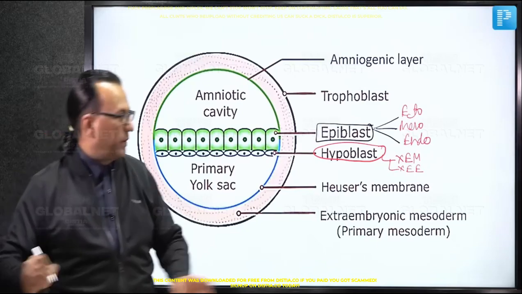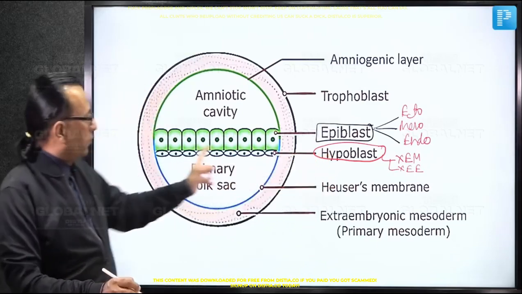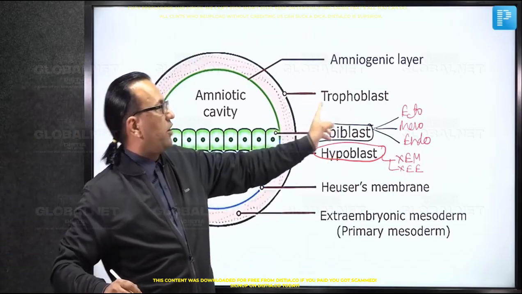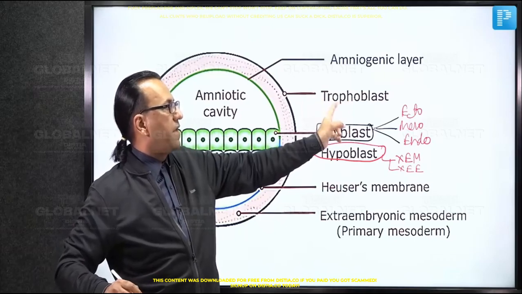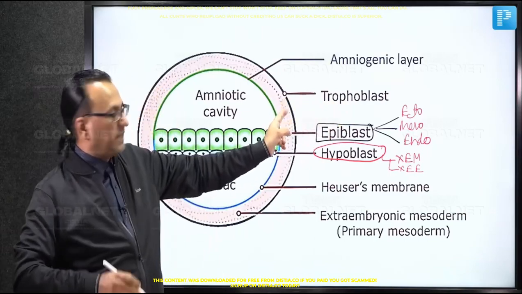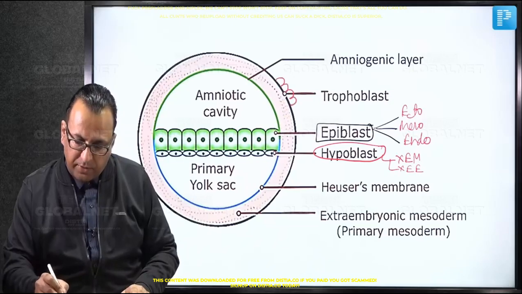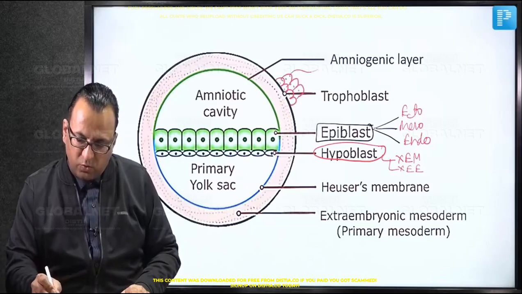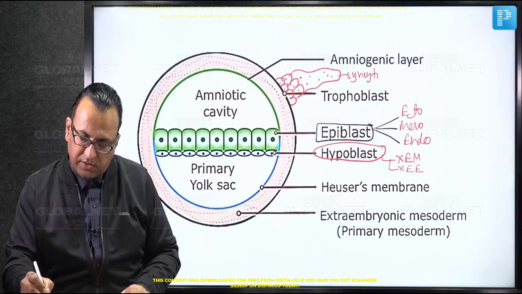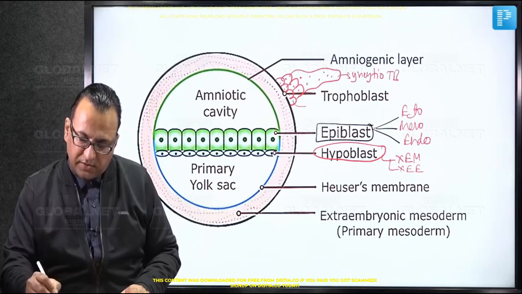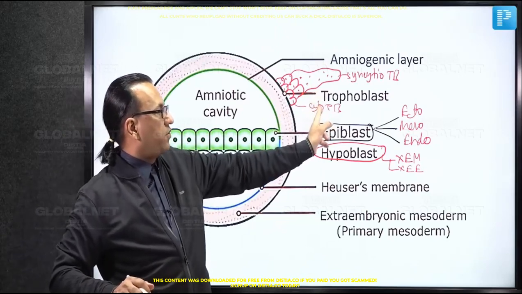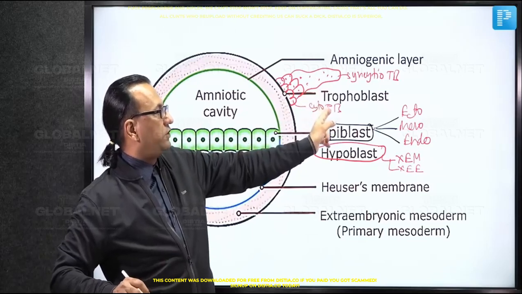Is it contributing to placenta? Yeah, maybe it is contributing to placenta, but that is an extra embryonic structure. In fact, placenta is contributed by the trophoblast cells. Tropho means nutrition. The trophoblast cells, as you see, they are in the periphery. They will be proliferating, and when they are proliferating, it is seen that they will lose the cell boundaries and they become the syncytiotrophoblast. So there will be a syncytiotrophoblast and there is a cytotrophoblast. So there are two types of trophoblast, and they'll be contributing to the placenta for nutritional purpose.